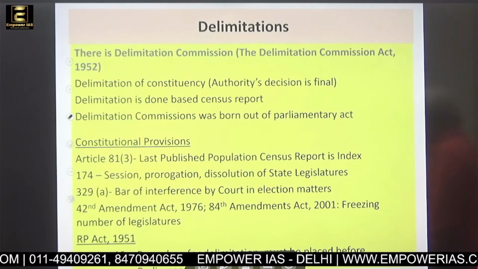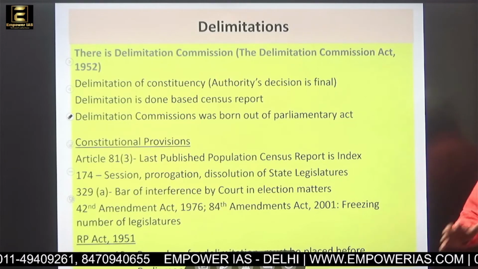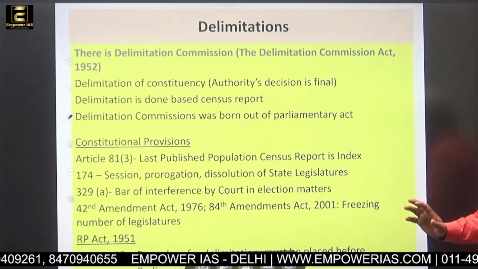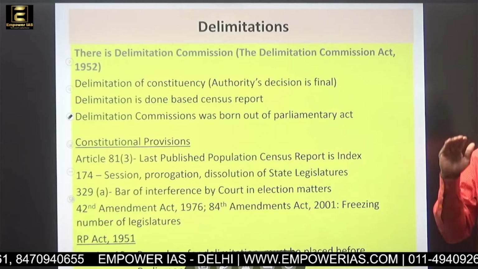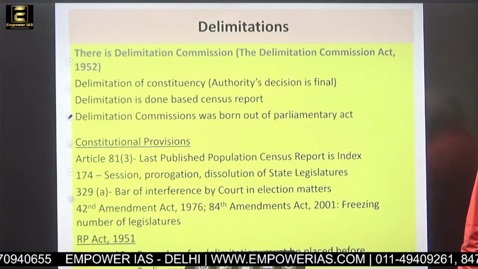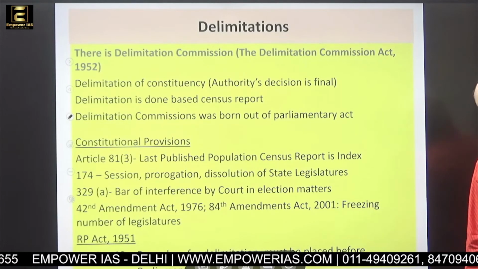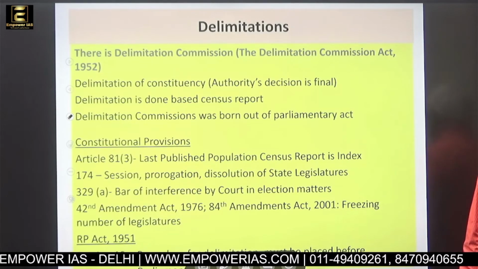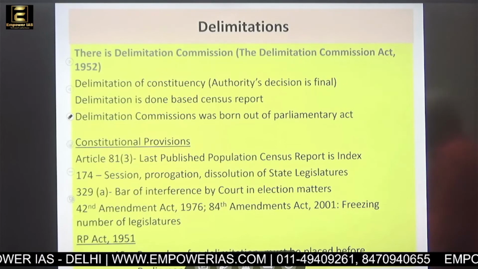Article 174 talks about the session, prorogation, and dissolution of state legislatures. Article 329 is the bar on interference by courts in election matters. In election matters, the court will not unnecessarily interfere. This absolutely goes with the Election Commission. If there is an election-related dispute, then that will come to the court, but otherwise the court will not intervene into the functioning of the Election Commission.